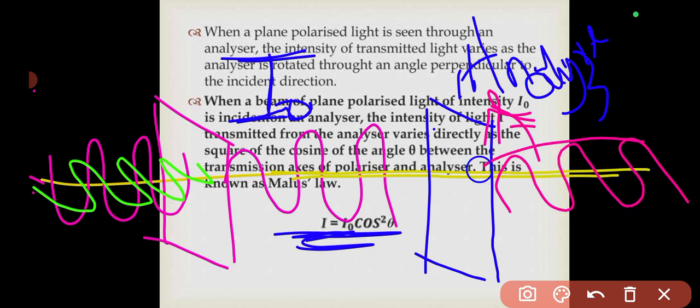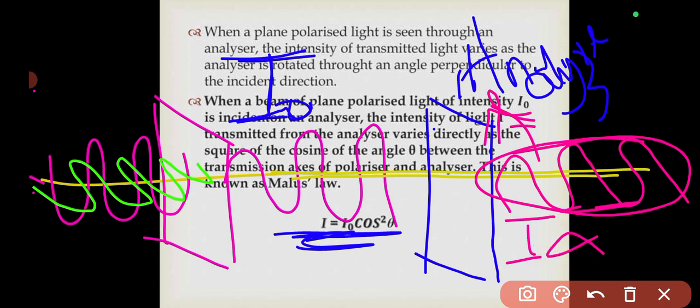The intensity of this polarized light, I, is going to be directly proportional to the square of the cosine of the angle between the original plane of the analyzer and the plane to which it is rotated. All right.